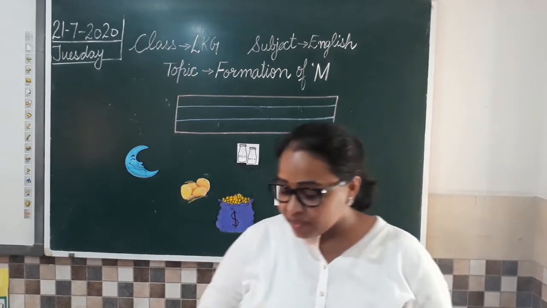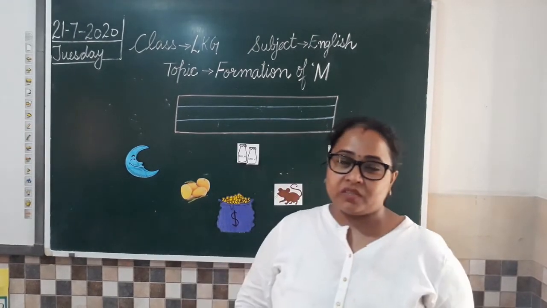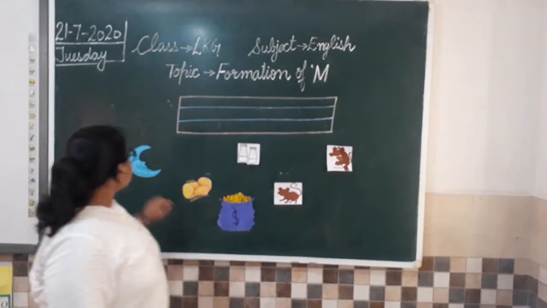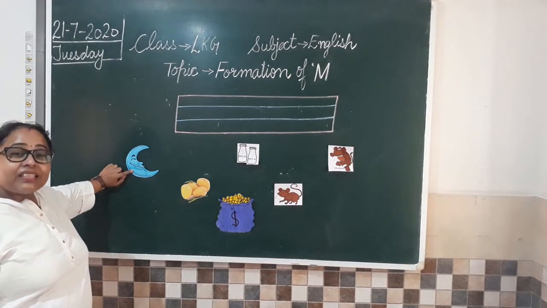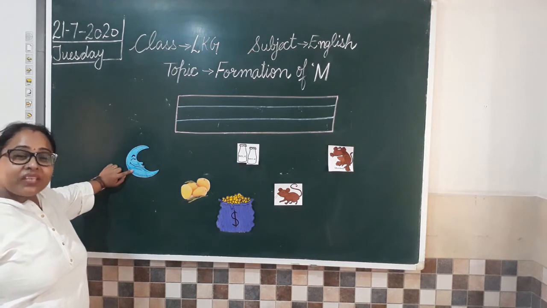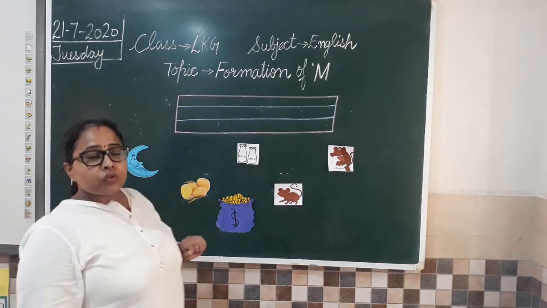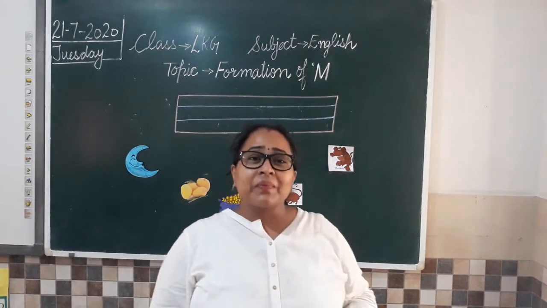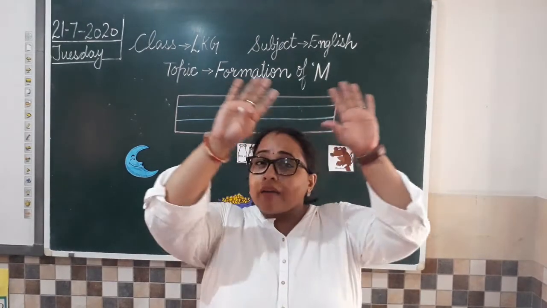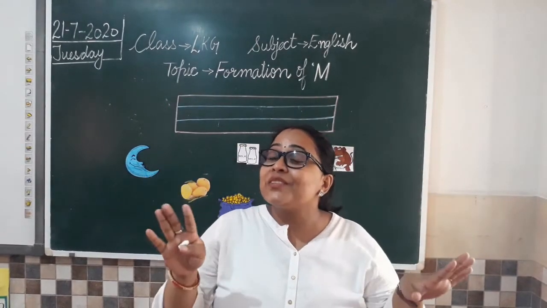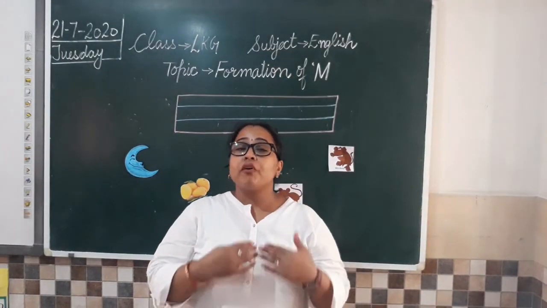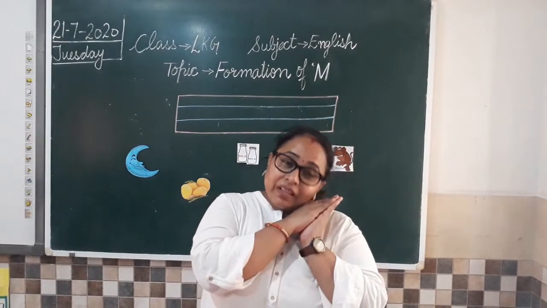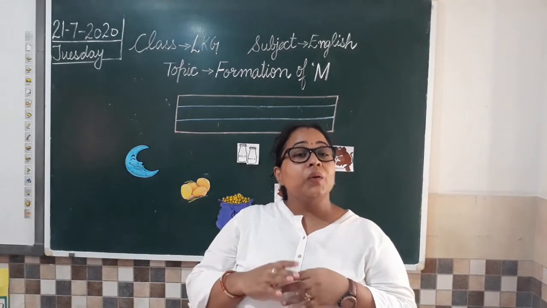So let's start identifying these pictures. Okay. So moving towards the very first picture. What is this? It's a moon. Yes, this is moon. So moon कब आता है? When it is dark in the sky. जब night हो जाती है ना? जब night time हो जाता है, when it's time for us to go for sleep. तब कौन आता है sky में?